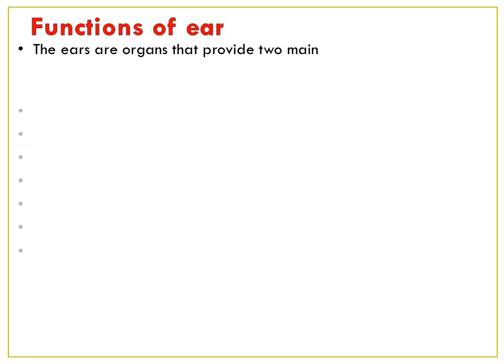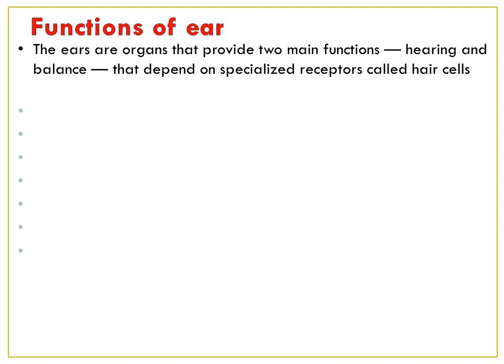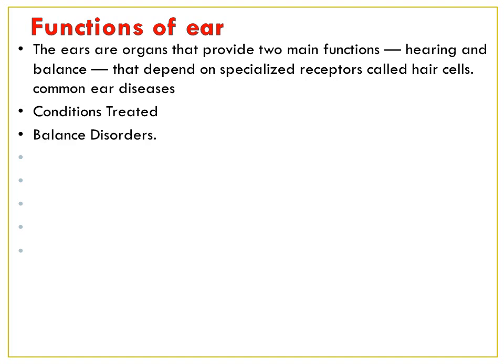What are the functions of the ear? As we know, basically the functioning of the ear is hearing and balancing. That depends on specialized receptors called hair cells. What are the common ear problems? Balance disorder, cholesteatoma, ear infection, ear ringing, which is also called tinnitus, hearing loss, and otitis.